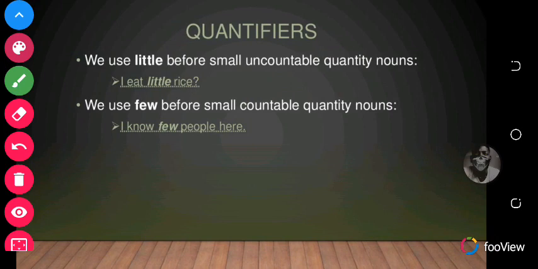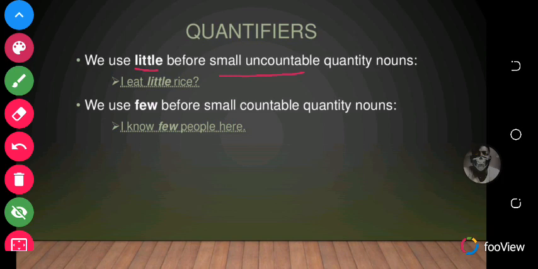We use little before small uncountable quantity. So like we saw in the previous slide, we use much for large uncountable quantity.